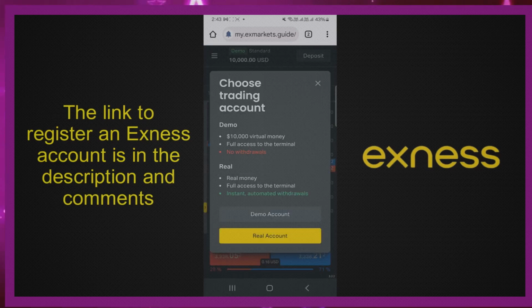Next, you need to choose the type of trading account. There are two types, demo account and real account. In the demo account, you can try trading with a virtual amount of $10,000 and cannot withdraw. In the real account, you can use real money to trade and can withdraw. I will choose real account.